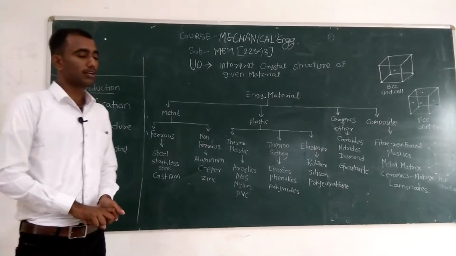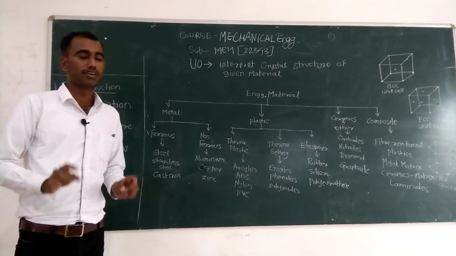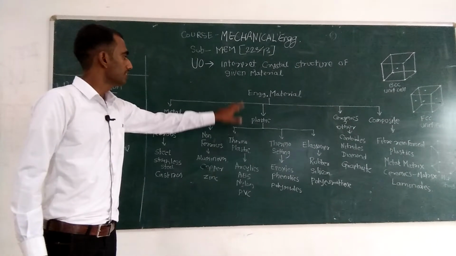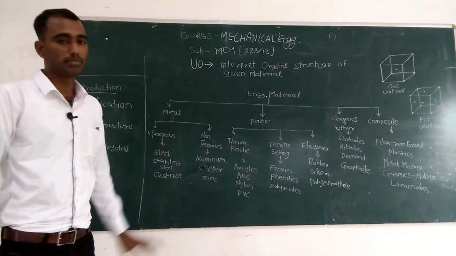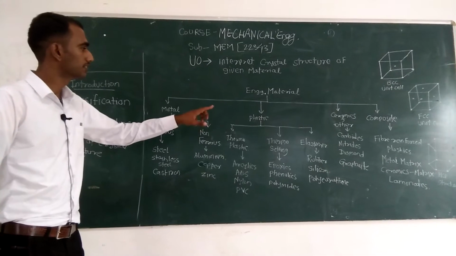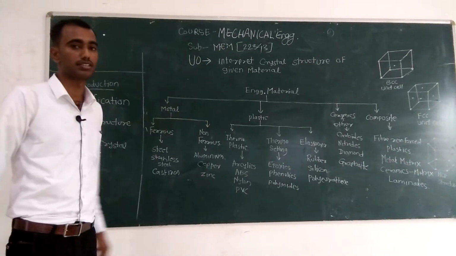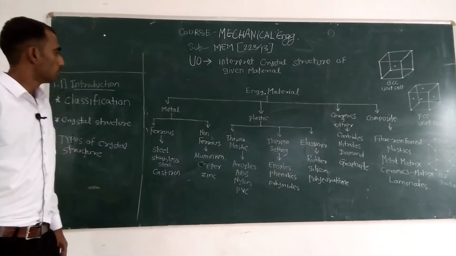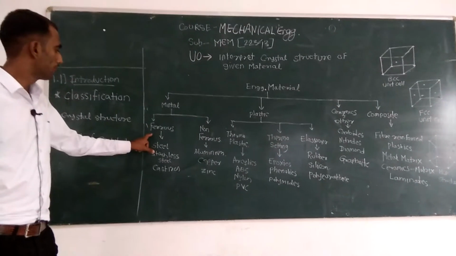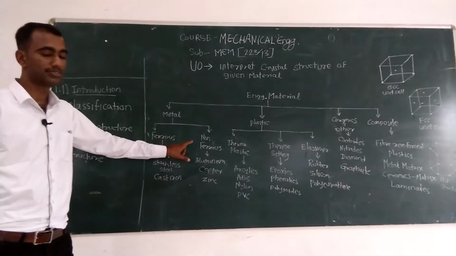So, right now we are going to see the classification of different engineering materials. Engineering materials are classified into 4 basic types. It includes metal, plastic, ceramics and composite materials. Now, metals are again classified into 2 types, ferrous metals and non-ferrous metals.